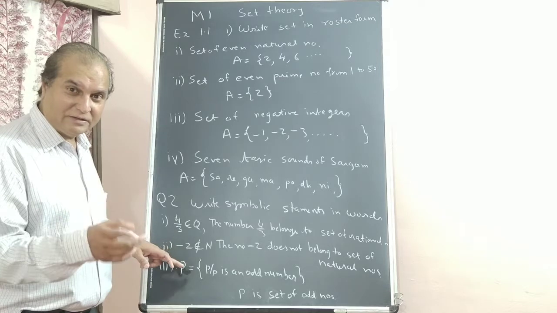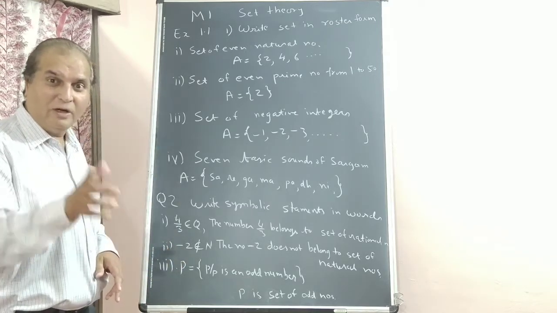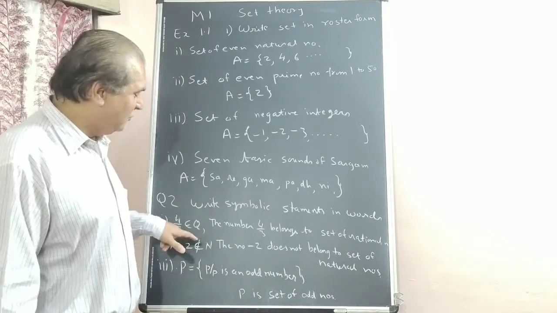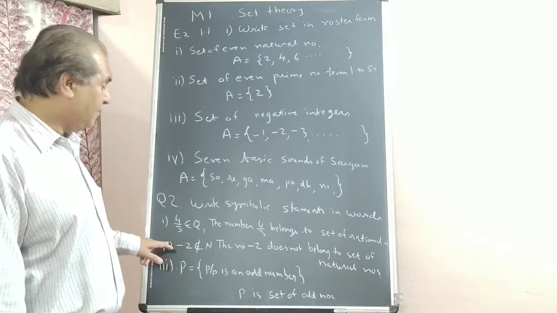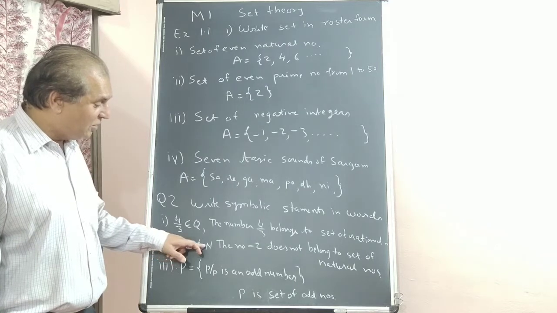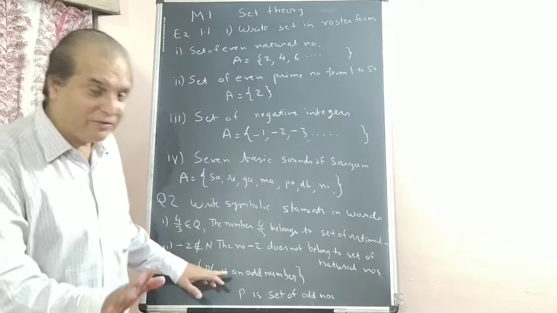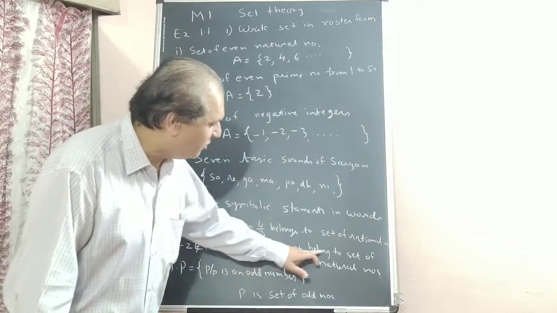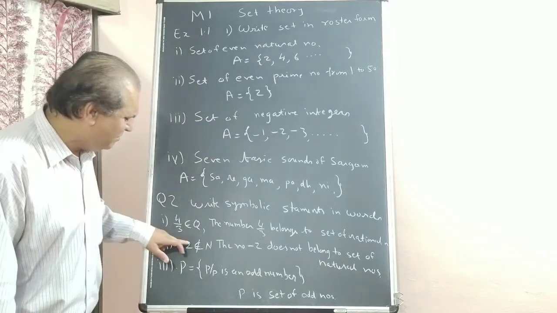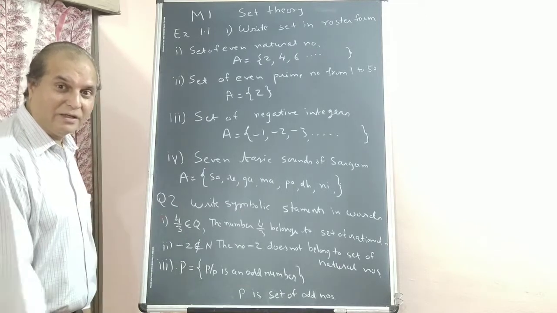Natural numbers, capital N for natural numbers. W for whole numbers. You have studied what are natural numbers, what are whole numbers. Q for rational numbers. Now -2, this symbol is epsilon cut: -2 does not belong to N, capital N, which stands for natural numbers. So in word form, the number -2 does not belong to the set of natural numbers. Understood? This is a symbol. Try to express it in word form. A one mark question can come on this.